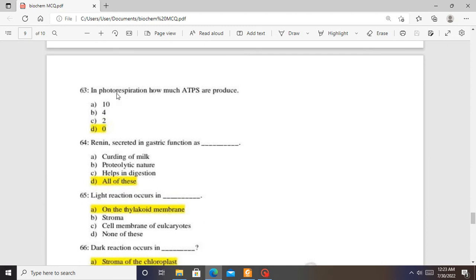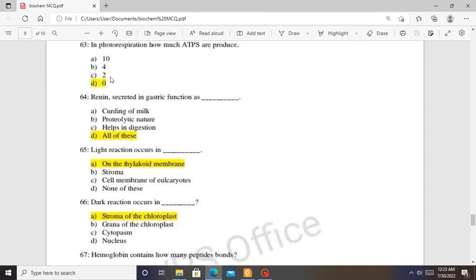In photorespiration, how many ATPs are produced? So in photorespiration, there is an equivalent of 0 ATPs. 0 ATPs are produced in photorespiration. Renin secreted in the gastric glands functions as, so which of these is the function of renin? Is it the curdling of the milk, proteolytic nature, or help in digestion? So all of these are functions of renin produced in the gastric glands, the stomach. So the answer is D.